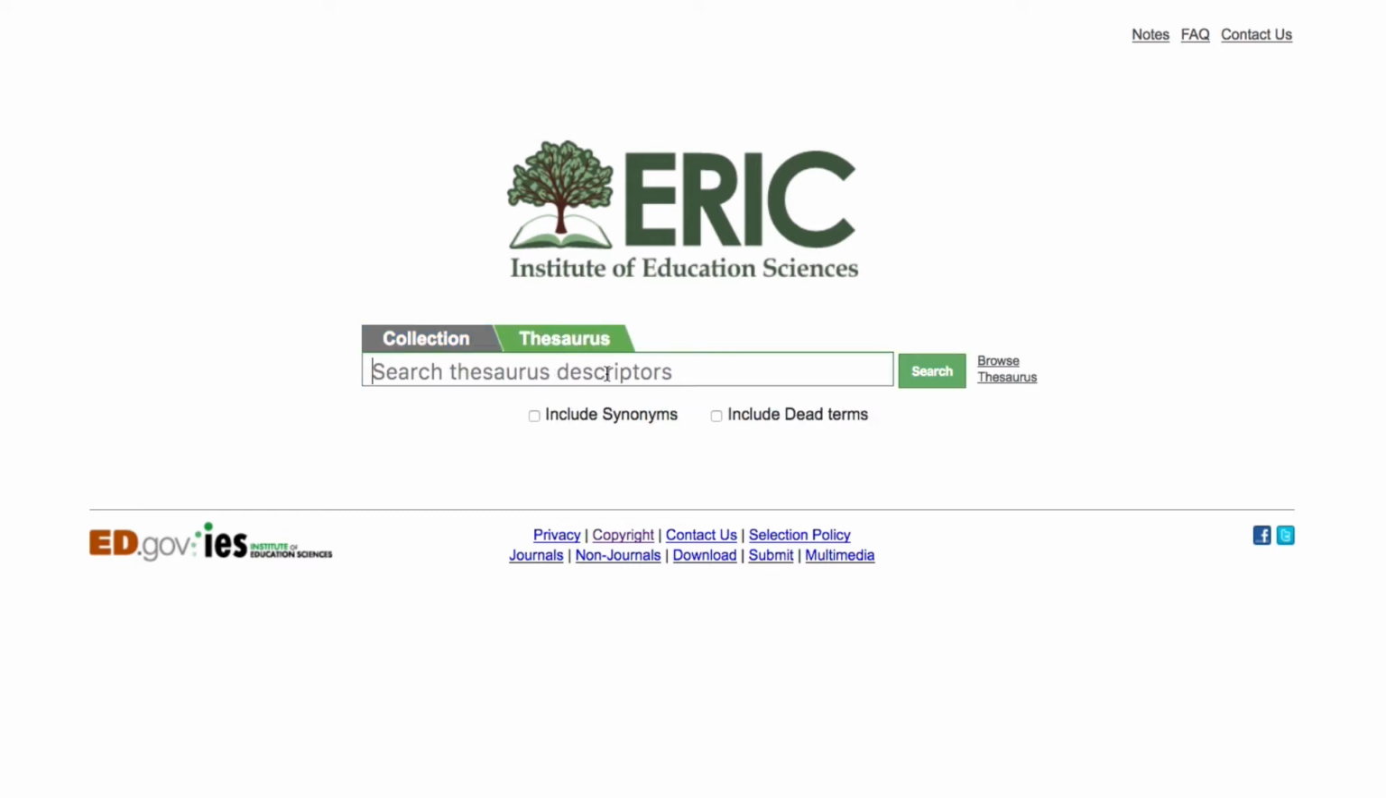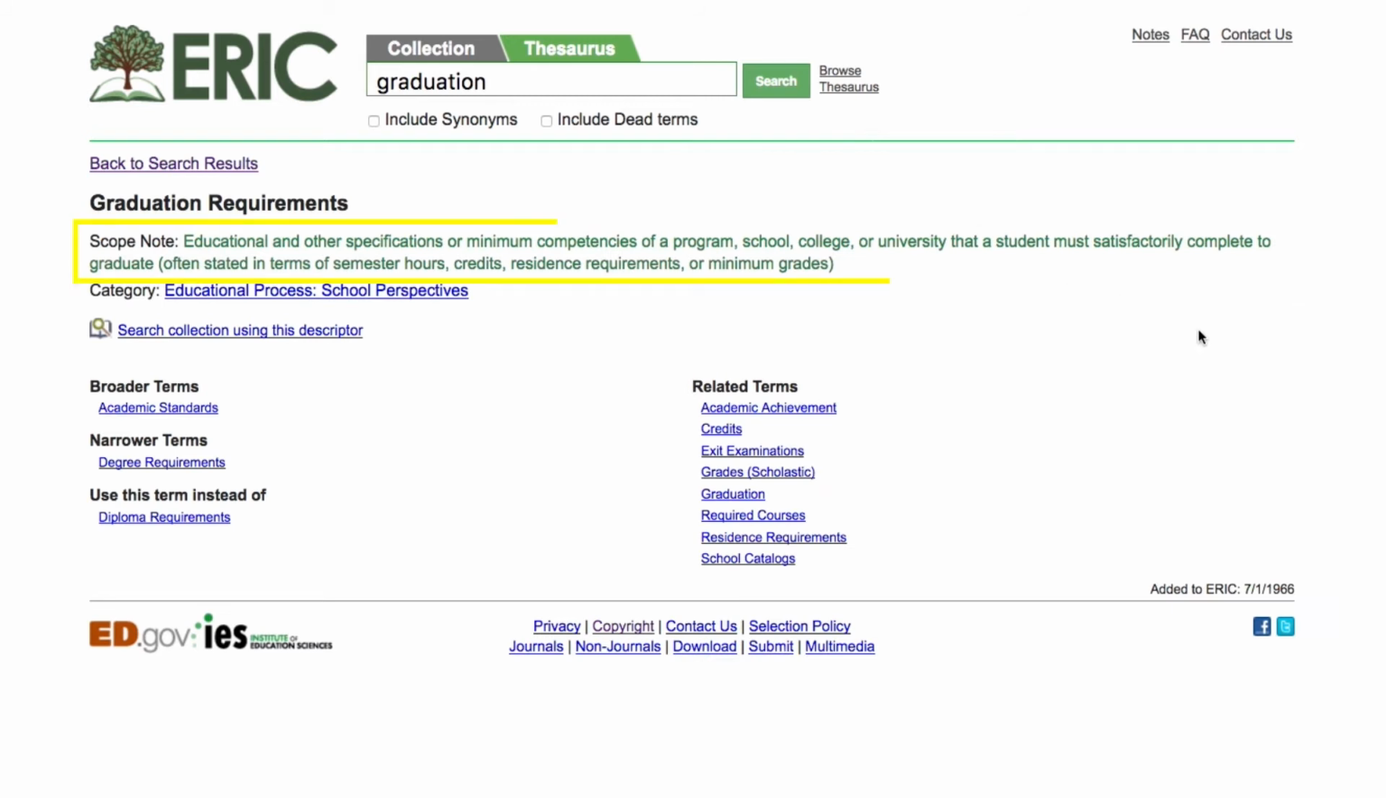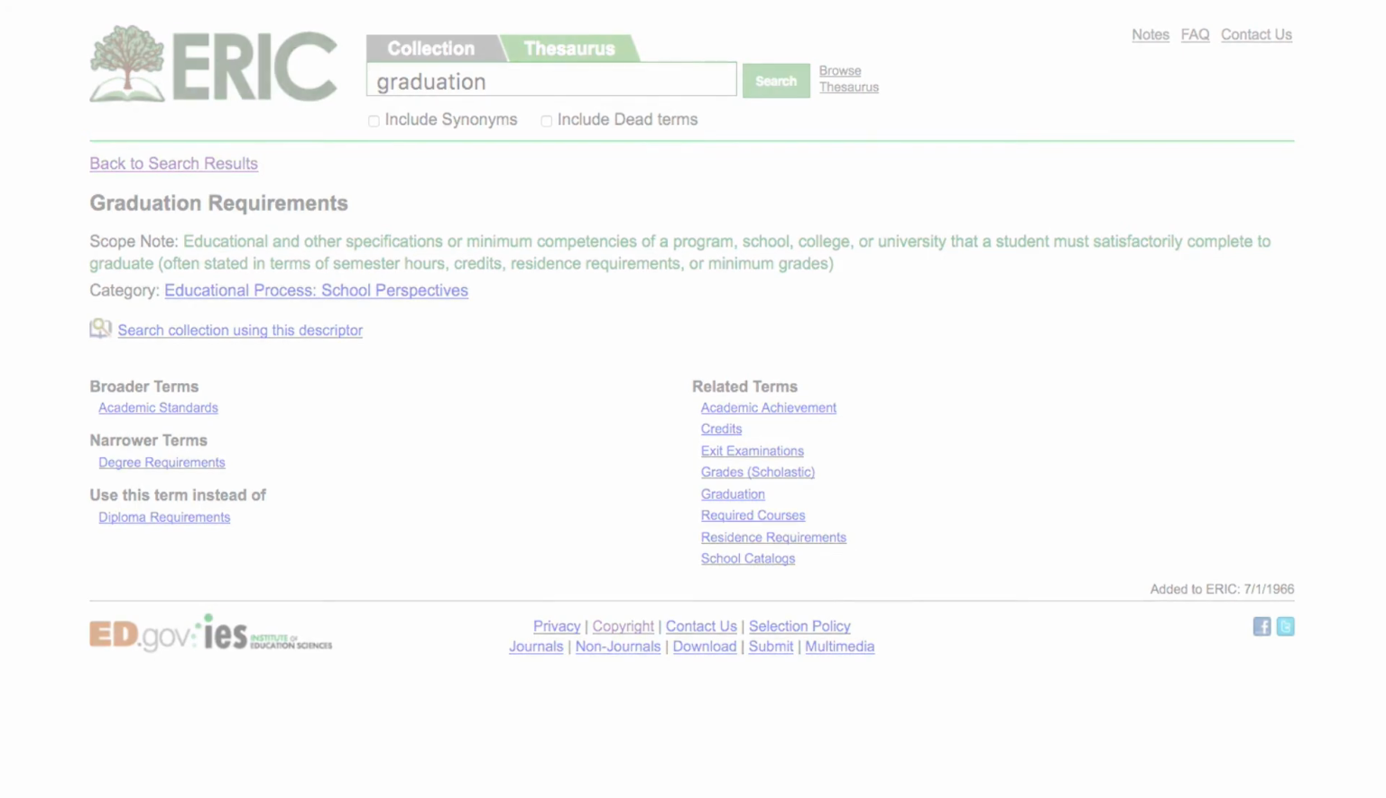If you search the thesaurus for graduation, you will see a descriptor in your search results for graduation requirements. Click this term and you will see its definition, as well as its broader, narrower, and related terms. You can review this entry to see if this or a related term will be useful for your search.